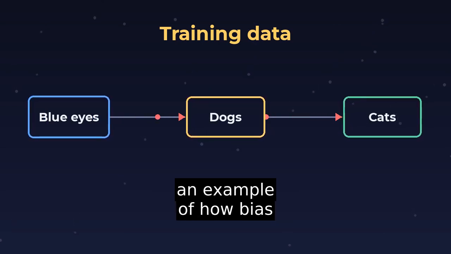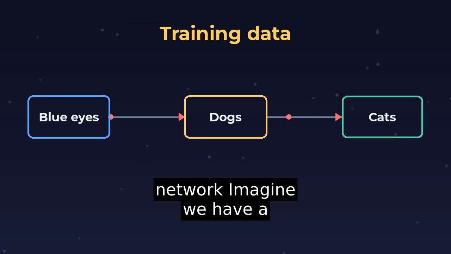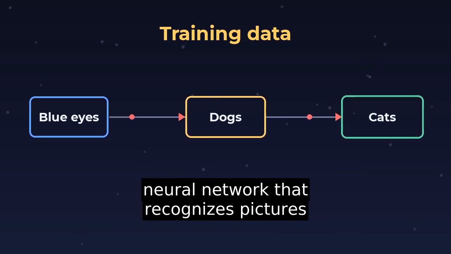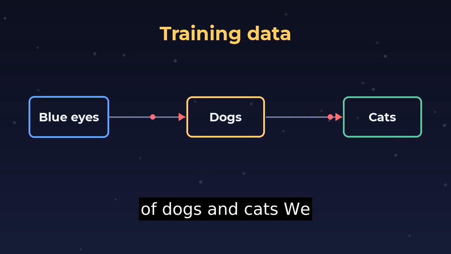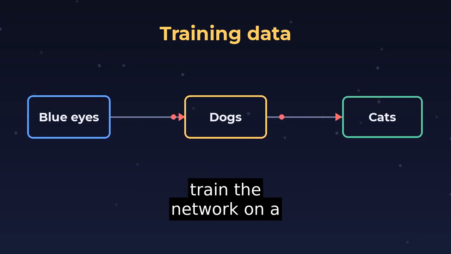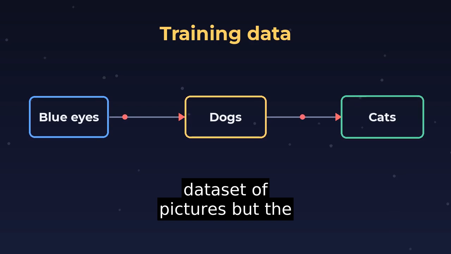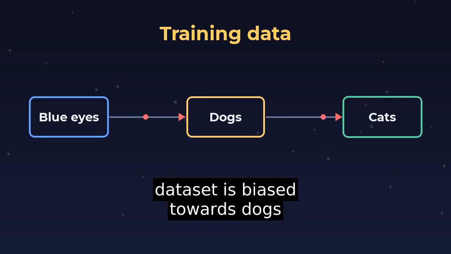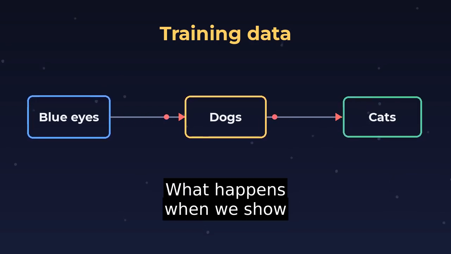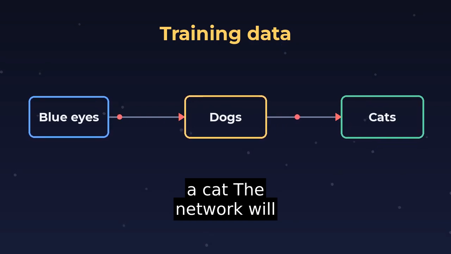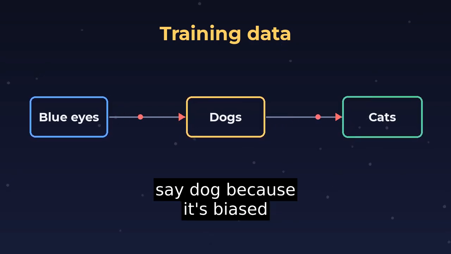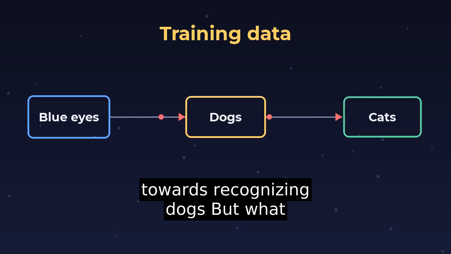Let's see an example of how bias works in a real neural network. Imagine we have a neural network that recognizes pictures of dogs and cats. We train the network on a dataset of pictures, but the dataset is biased towards dogs. What happens when we show the network a picture of a cat? The network will say dog because it's biased towards recognizing dogs.